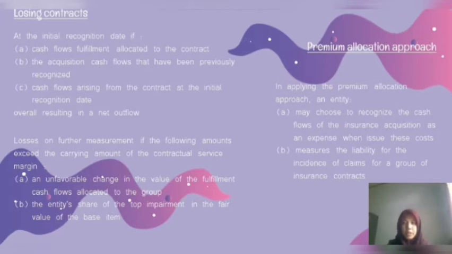Premium allocation approach. An entity can simplify the measurement of a group of insurance contracts by using the premium allocation approach, if the coverage period for each contract in the group is one year or less. In applying the premium allocation approach, an entity may first choose to recognize the insurance acquisition cash flows as an expense when incurred, and then measures the liability for remaining coverage for a group of insurance contracts.